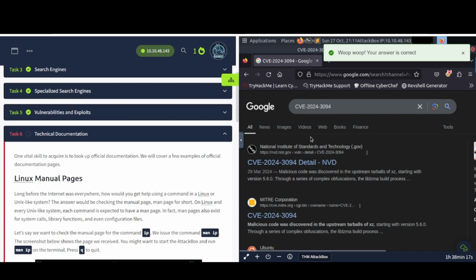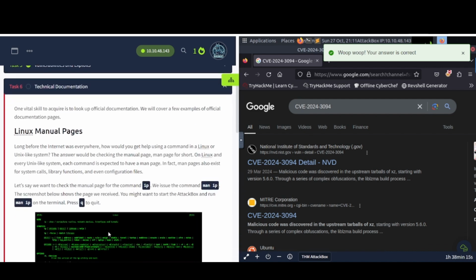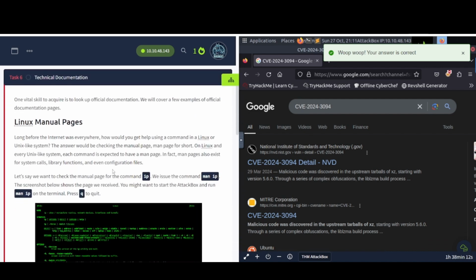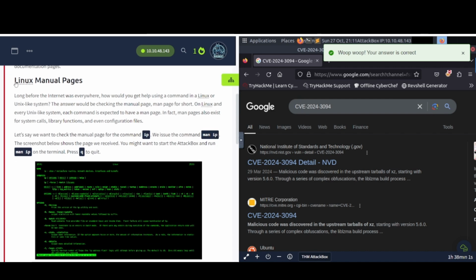Task number 6, technical documentation. All right, remember y'all, Google is your friend. Get your Google-fu skills up and running, all right? Because you're going to be using them throughout your career. Task number 6, technical documentation. One vital skill to acquire is to look up official documentation. We will cover a few examples of official documentation pages, Linux manual pages.